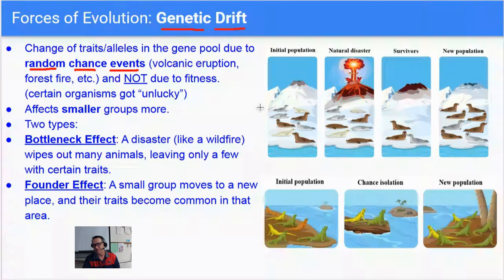So we have it right here. We have a population of seals. We have some gray seals. We got some white seals. We got some brown seals. All right, and this volcano erupts. Now, the volcano eruption wipes out most of the seal population. It kills most of the seals. Only a few of them are left. And look what's left. We got two brown ones and one gray one.